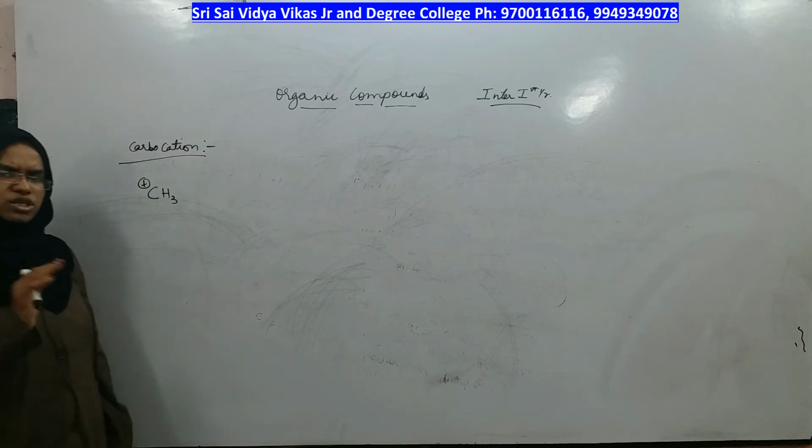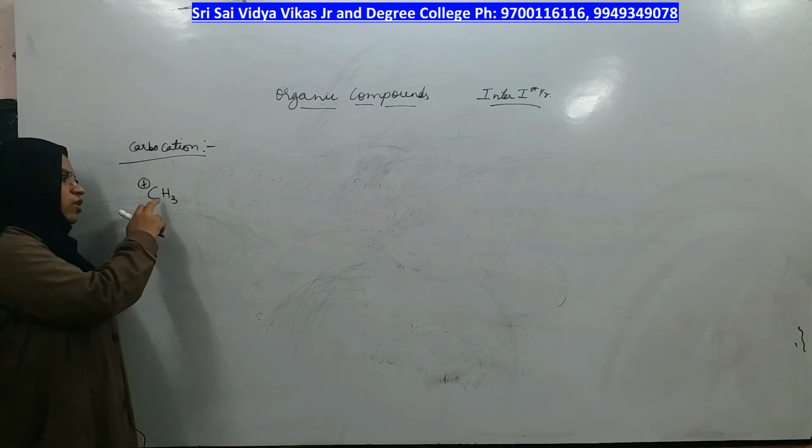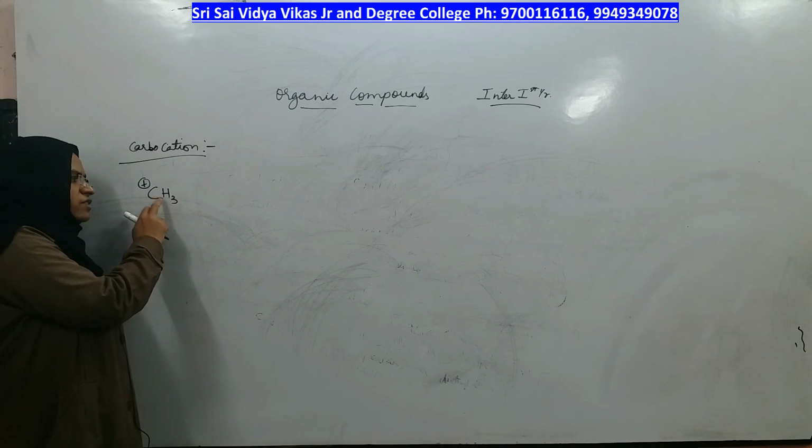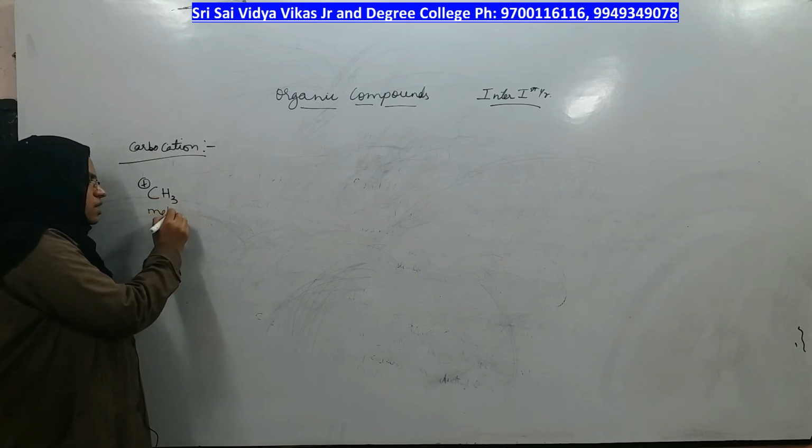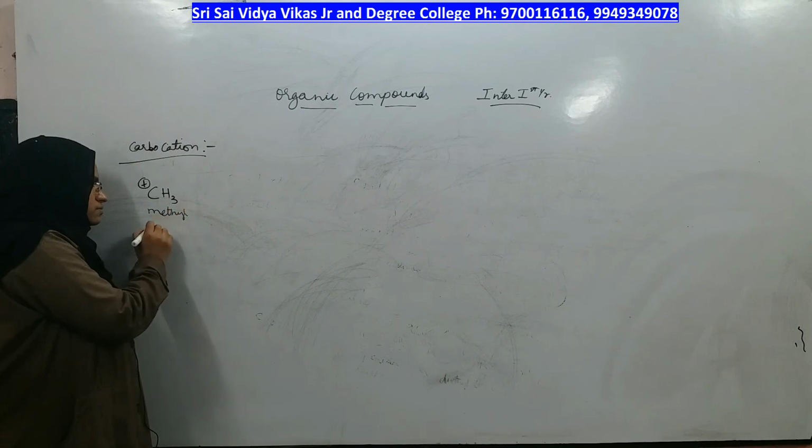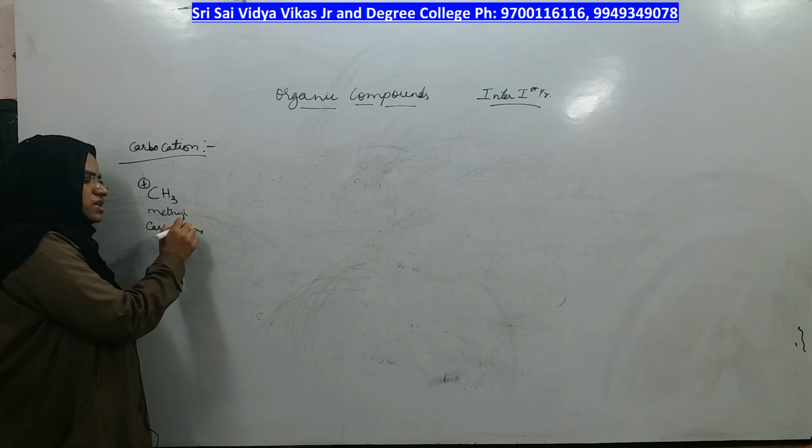Out of the total 3 bonds, if all the bonds are with hydrogen only, it is called a methyl carbocation, because total bonds should be 3.